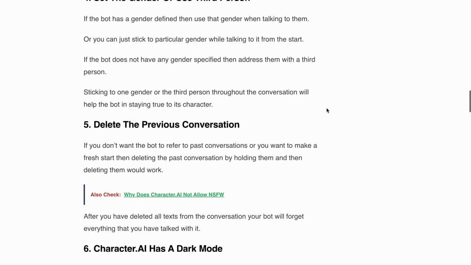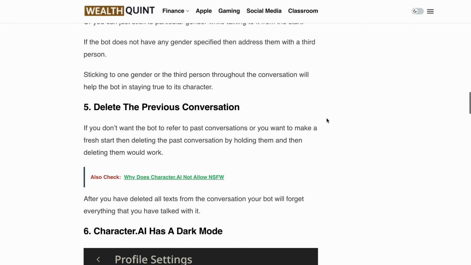Tip 5, delete the previous conversation. Sometimes you want to start fresh or prefer the bot not to reference past conversations. No worry, you can easily delete previous chats by selecting and removing those. Once the conversation history is erased, the bot will forget everything we discussed. It's a handy feature for a clean slate.